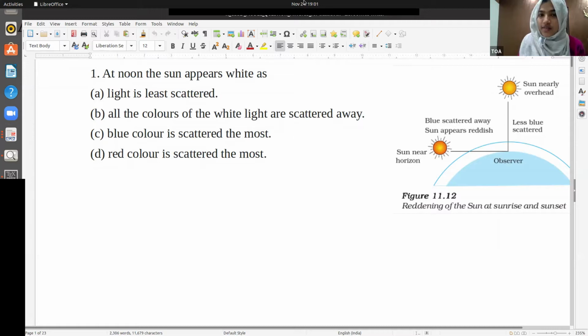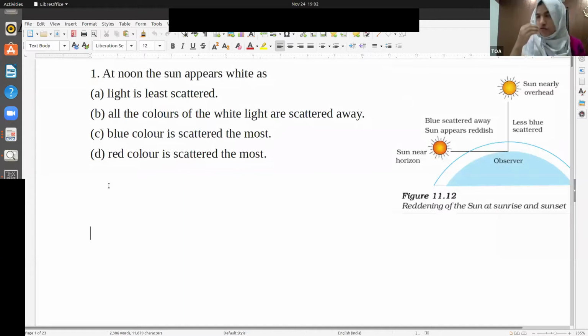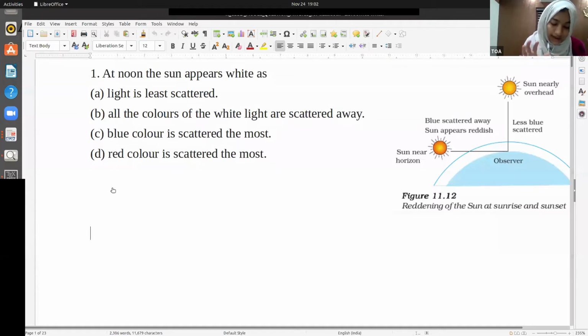You can unmute and speak. What is this related to? Is it related to dispersion of light, refraction of light, reflection of light, or scattering of light? Do you know what it is related to? Yes, exactly. Scattering of light. So what actually happens?